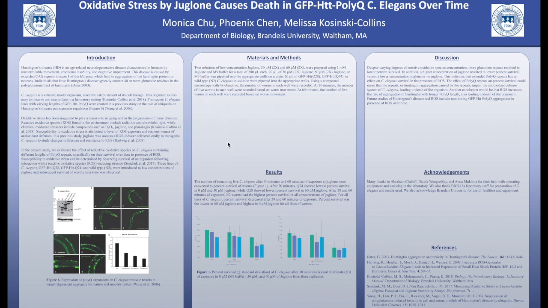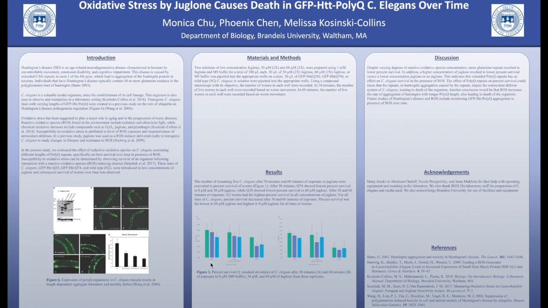This led us to these results of percent survival of the worms after 30 and 60 minutes. In these graphs, after 30 minutes, Q74 had the lowest percent survival at 0 and 30 micromolar Juglone, while Q28 had the lowest survival at 60 micromolar. After 60 minutes, Q74 had the lowest survival in all concentrations of Juglone. Also, wild-type worms had the highest percent survival in all concentrations and at both time points.